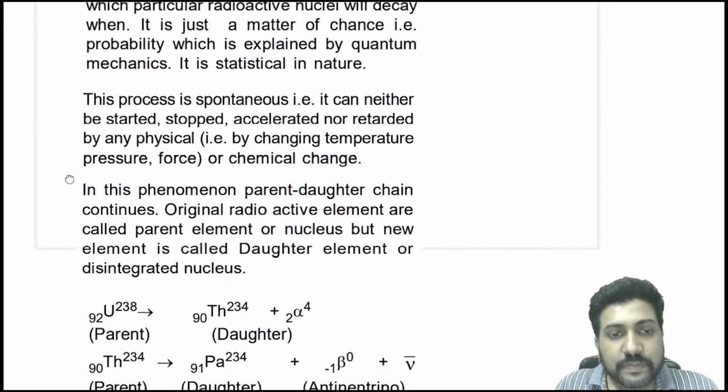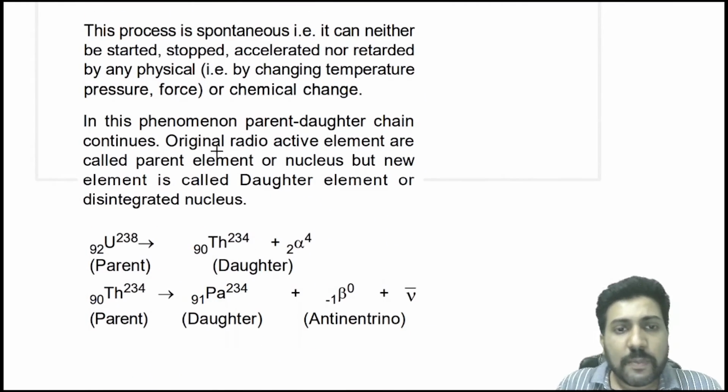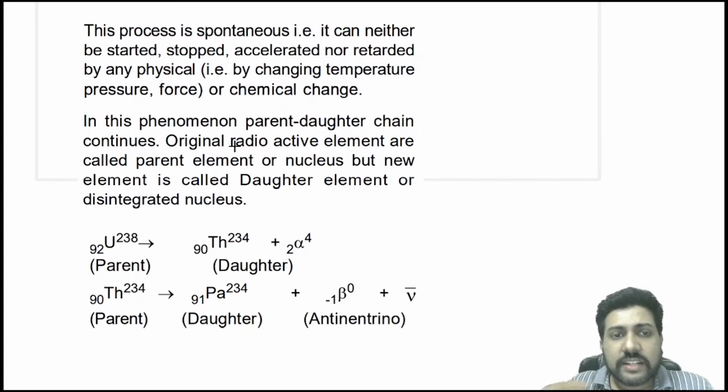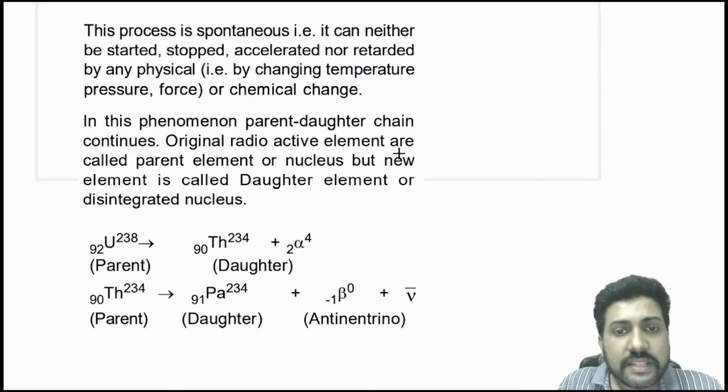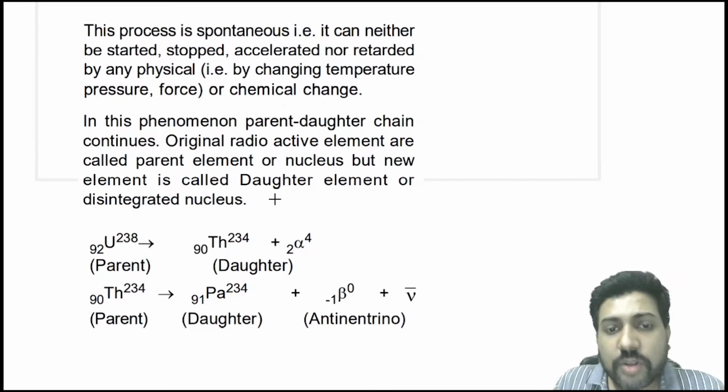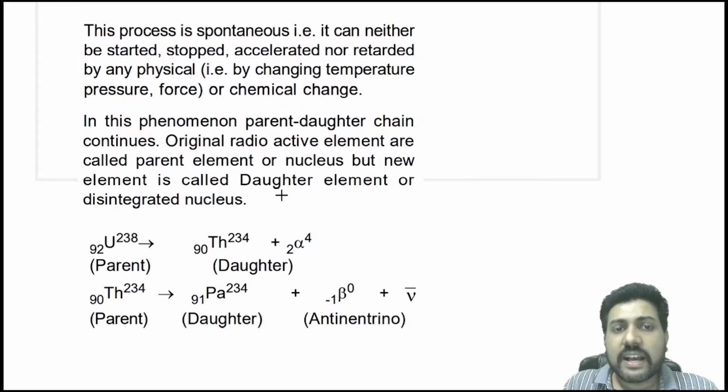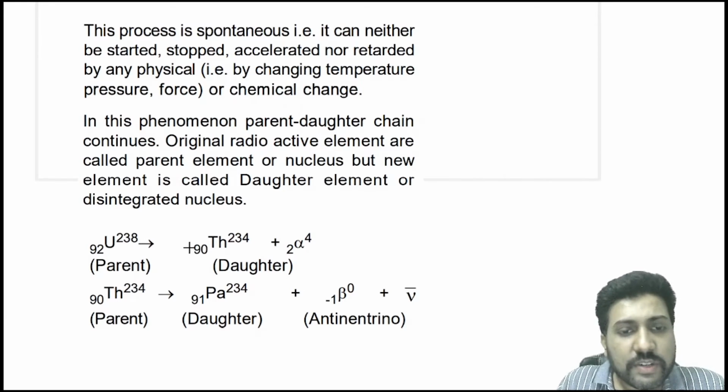Now in this phenomena, the parent-daughter chain continues. Original radioactive elements are called parent nucleus, but the new element is called the daughter element or the disintegrated nucleus. So the new element is called disintegrated nucleus or daughter nucleus or decayed nucleus. For example, here uranium is converting to thorium by releasing an alpha particle.